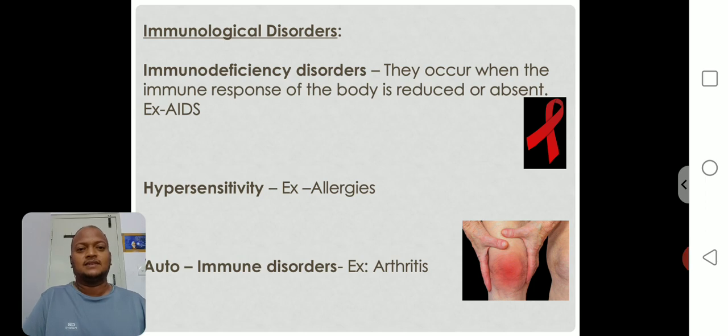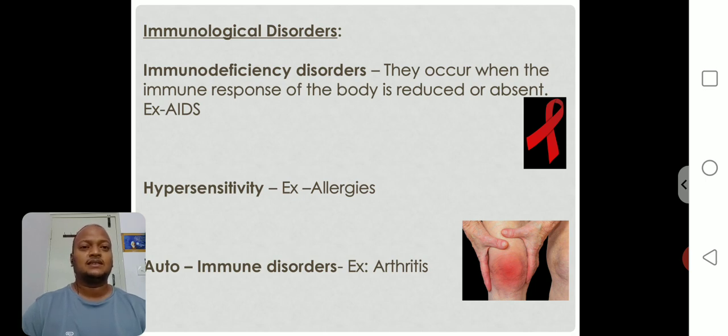In the earlier class, we discussed the types of immunity, right? Today's class, we are going to discuss some of the immunological disorders. Immunity also undergoes some diseases and disorders. What is immunity? Immunity is a specialized system that protects and fights against antigens, so it prevents diseases in the body. But the immune system also undergoes some disorders.